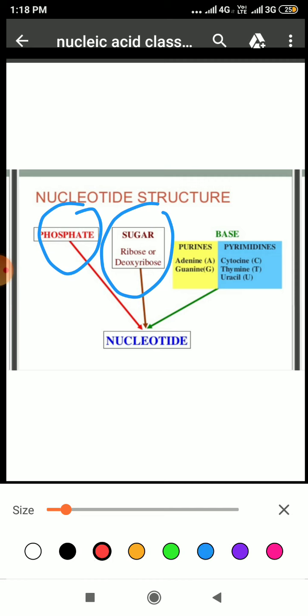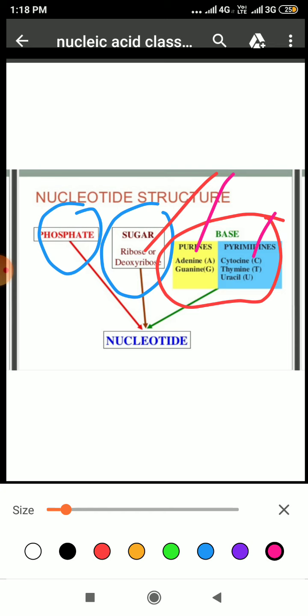You must know that a nucleotide consists of a phosphate, a sugar which can be ribose or deoxyribose, and then nitrogenous bases. Nitrogenous bases are of two types, that is purine and pyrimidine.